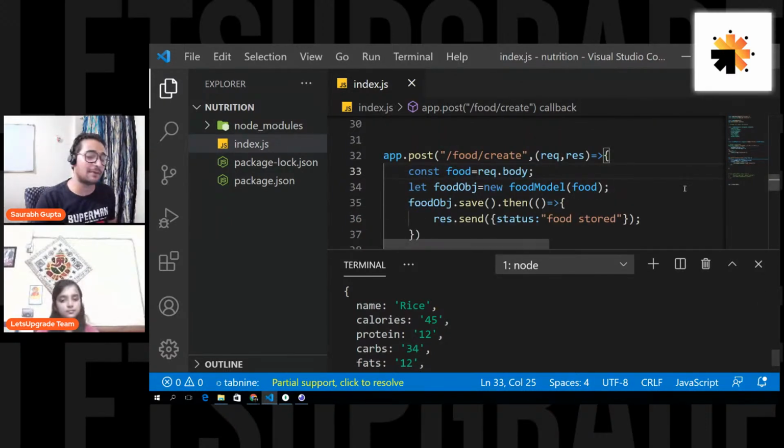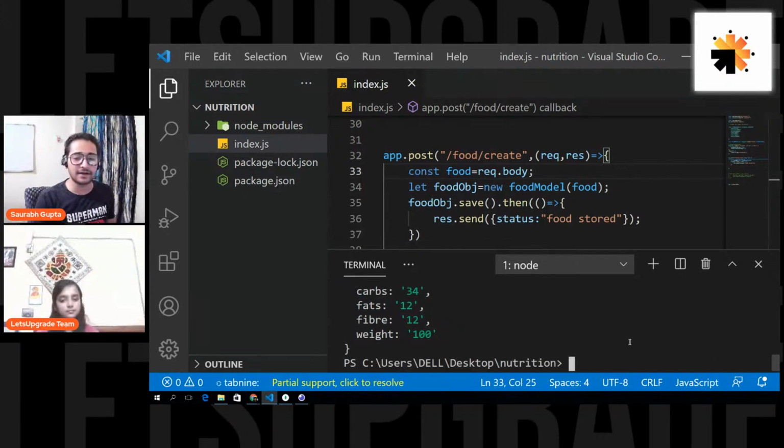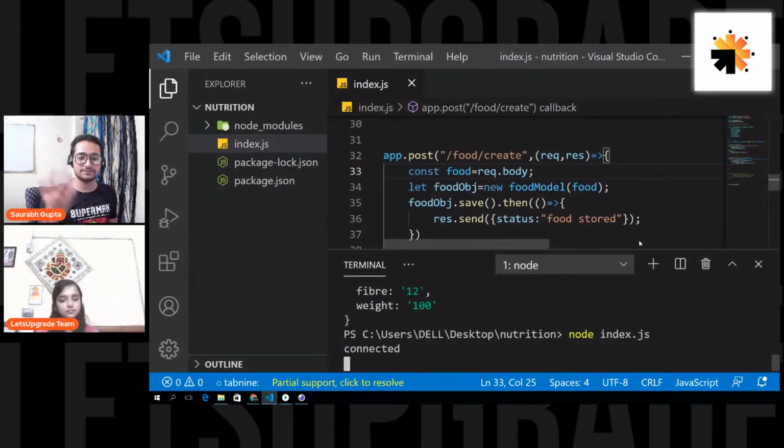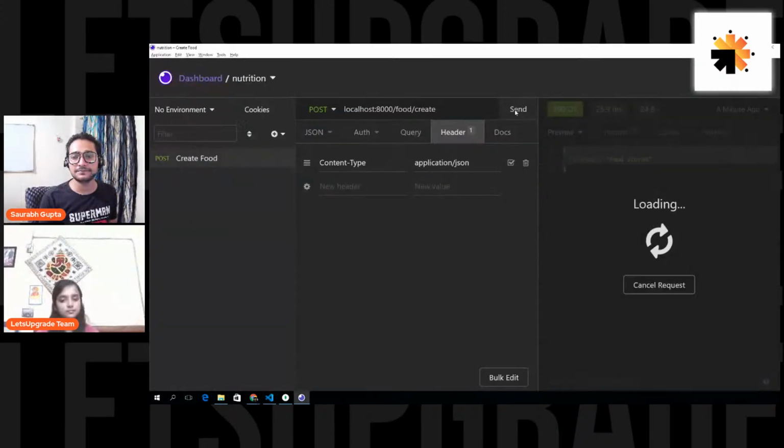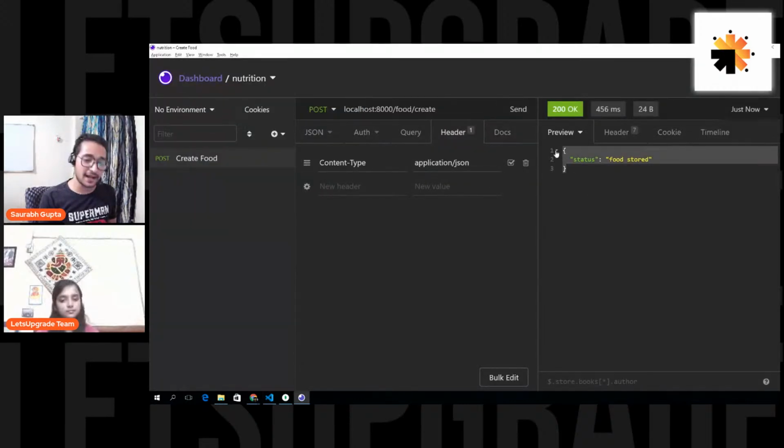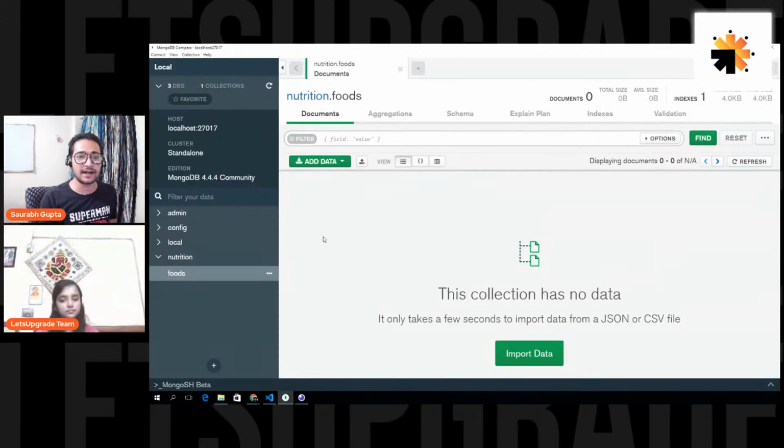Oh, I didn't rerun the application. Sorry for that. Right, I made changes in code, but I didn't rerun, right? I thought it ran automatically. I'm so sorry. Let's run it again, because we don't have nodemon, right? So I forgot that. Save the code, run it again, and now let's see again. Send. That's great. We are getting the response, and now hopefully we should get our data.